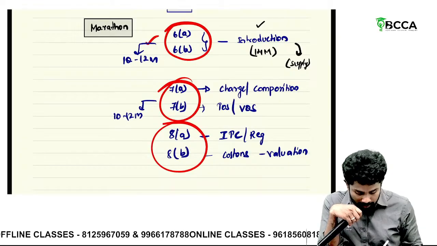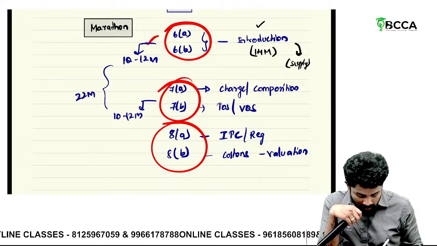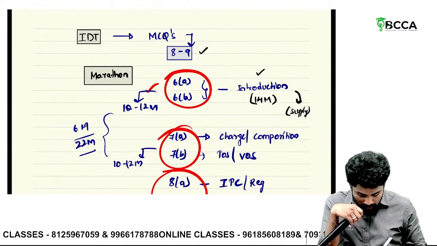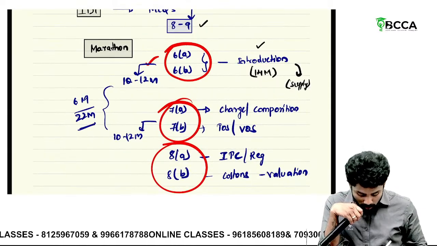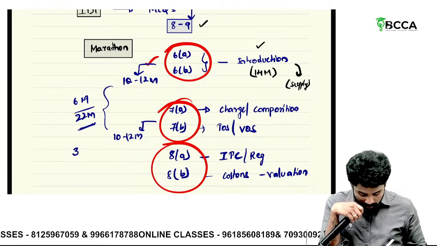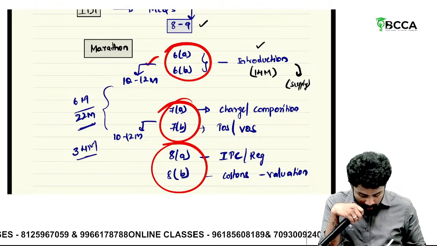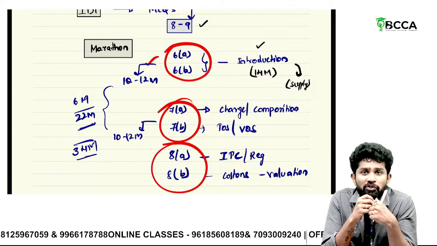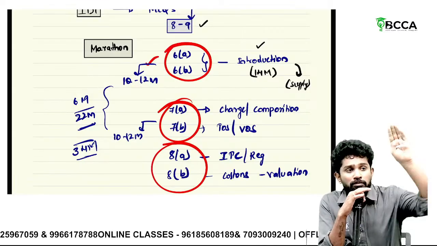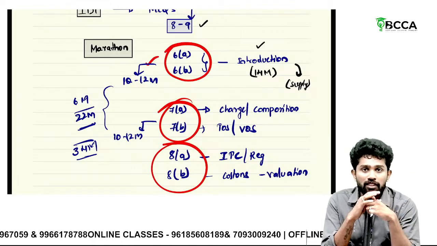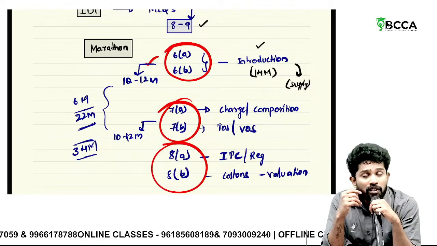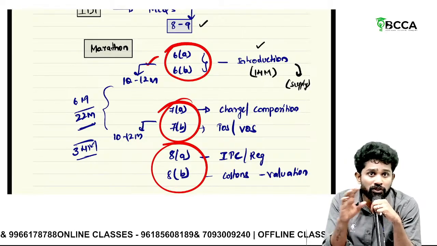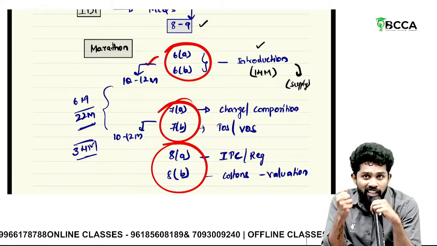So how much are you getting on average? Some 22 marks you are getting, right? MCQs, 6 MCQs, if you go your way also, how much are you getting? 34 marks only from here you are getting, even in a worst case scenario. So why are you worrying that the question will come from the chapter I left? Sir, if that happens, it not only affects you, it affects everyone. So be a little courageous, okay?